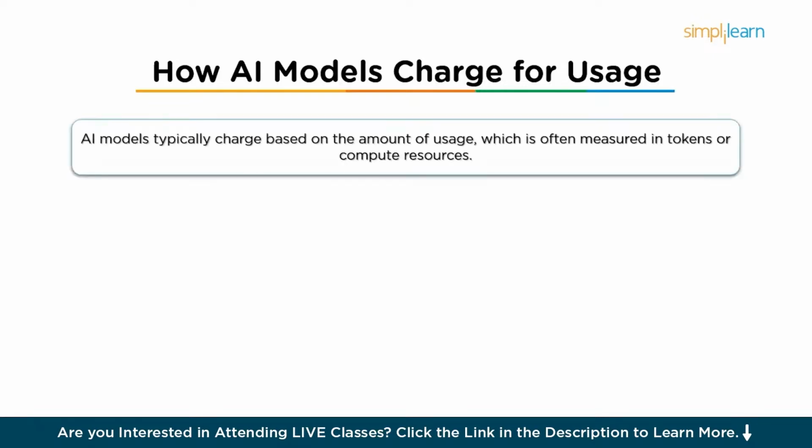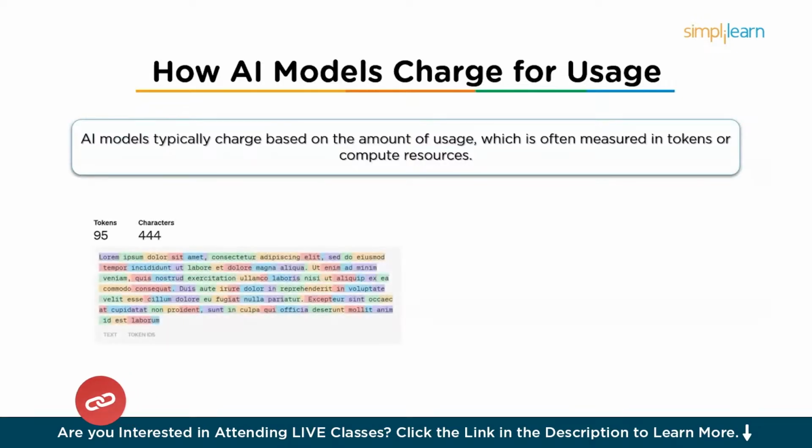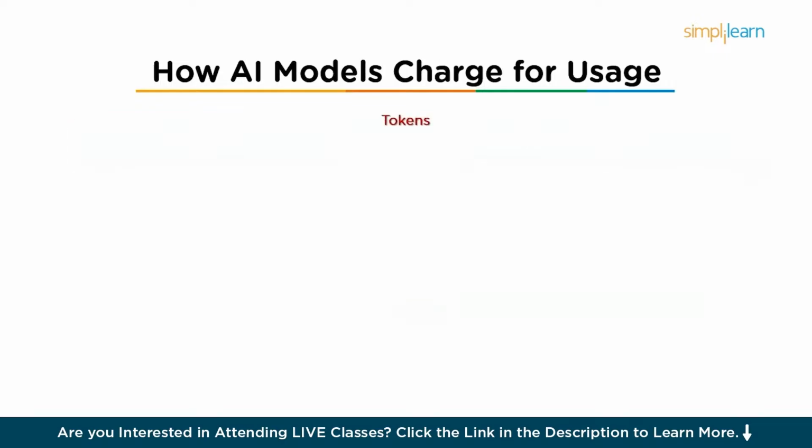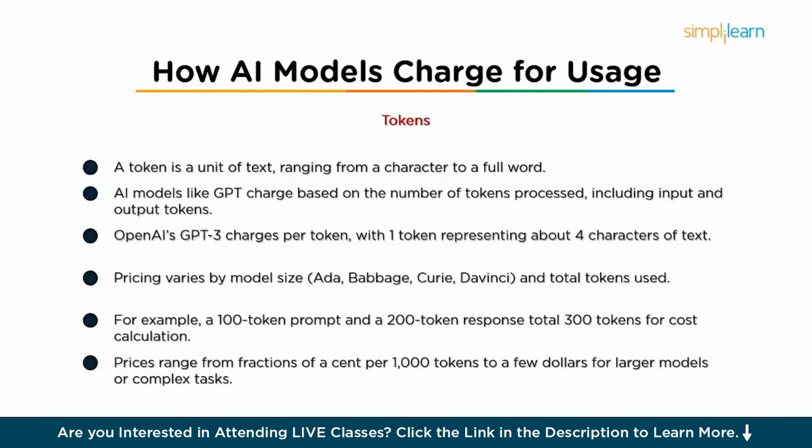AI models typically charge based on the amount of usage, which is often measured in tokens or compute resources. The two most common ways AI models, especially language models like GPT or Claude, charge for usage are, number one, tokens. In the context of AI language models, a token refers to a unit of text, which could be as short as one character or as long as one word.